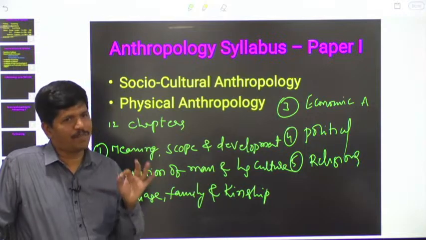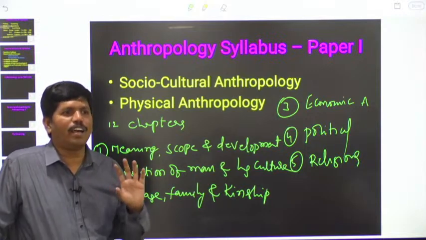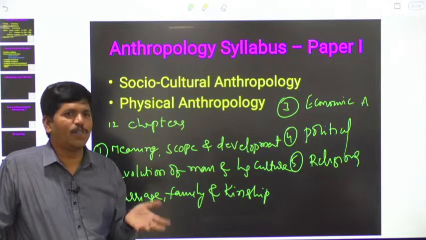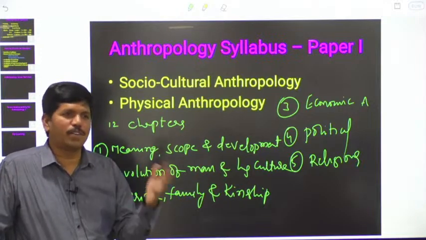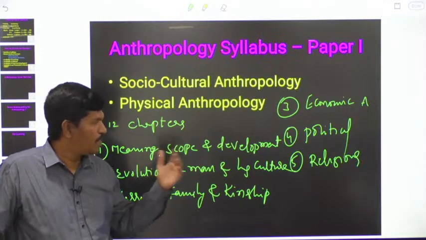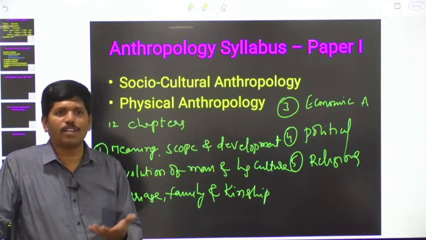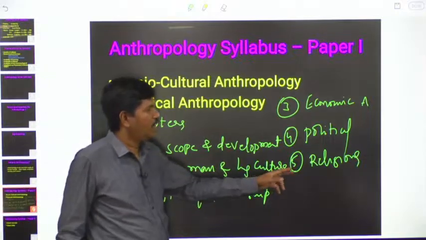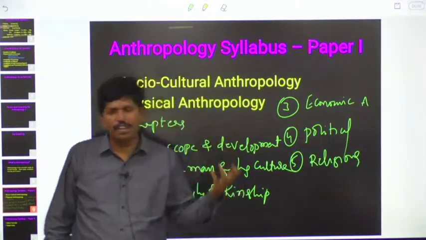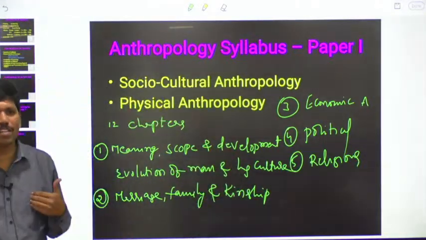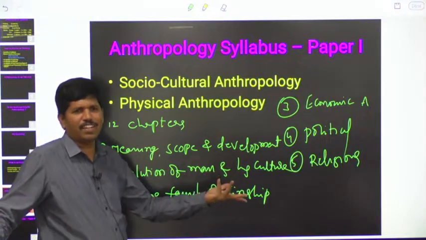Speedy justice, proper justice. They have one law, an unwritten law. What is that unwritten law? How are they going to deliver justice? We are going to study what the unwritten laws are, what the written laws are, and how they are going to deliver justice. Religious anthropology. Even religion is also part and parcel of our culture. We need not explain. Religion, definitely everyone knows.